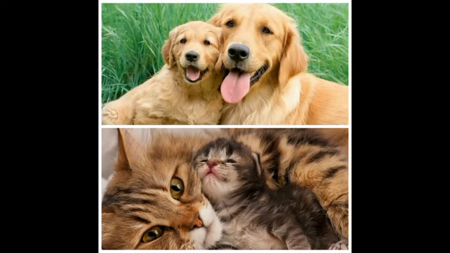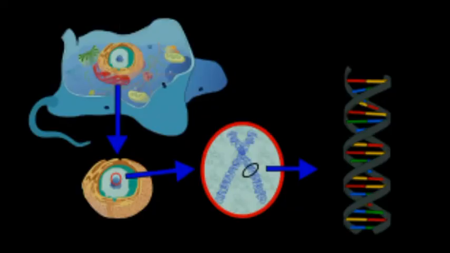The body design of a puppy is similar to dogs, while the body design of the kitten is similar to cat. How is this possible? Do you remember about chromosomes that are present in the nucleus of the cell? Here the blue color bigger one is the cell. A cell contains nucleus. Nucleus contains chromosomes and the chromosomes contain genes. These genes are the hereditary factor of organisms.